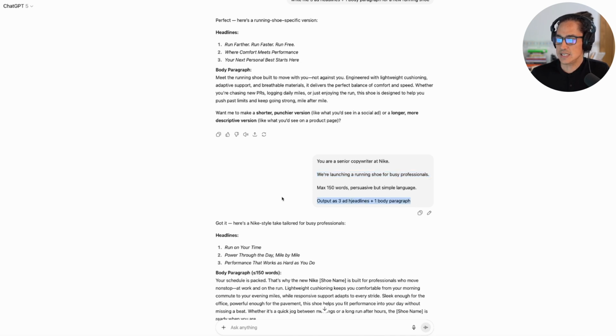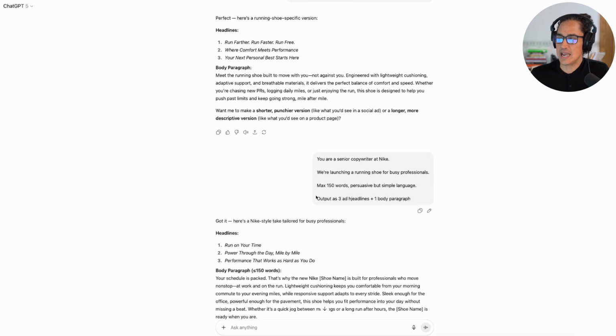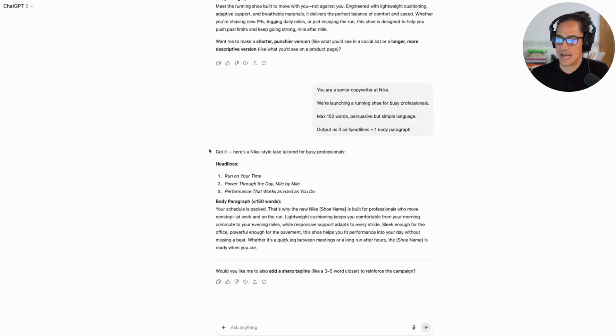Now, we can see here that the output's almost the same when it comes to giving us the headlines and the body. Right? It nailed that the first time because we gave that word for word for the format, layer 4. But we didn't really specify what your role is, as well as who the target audience is, giving it context and then giving it constraints.